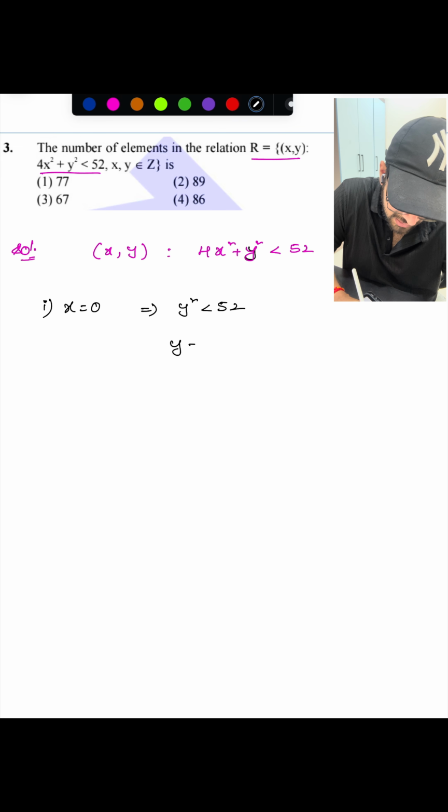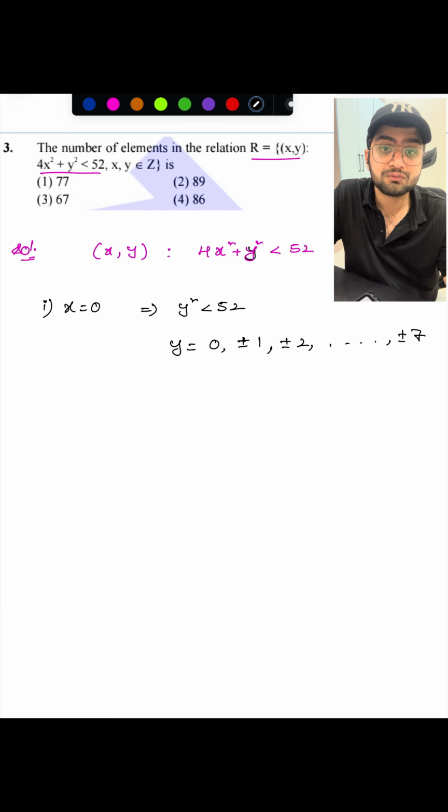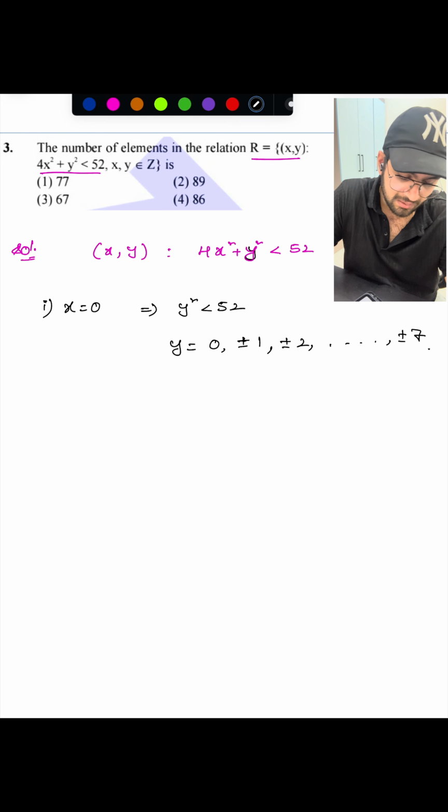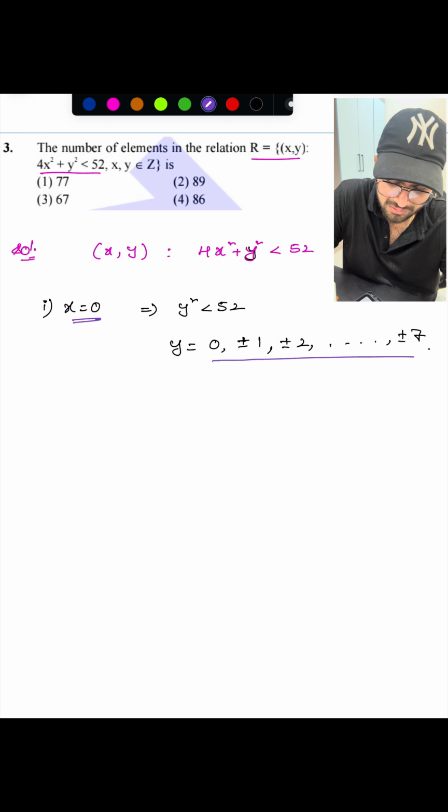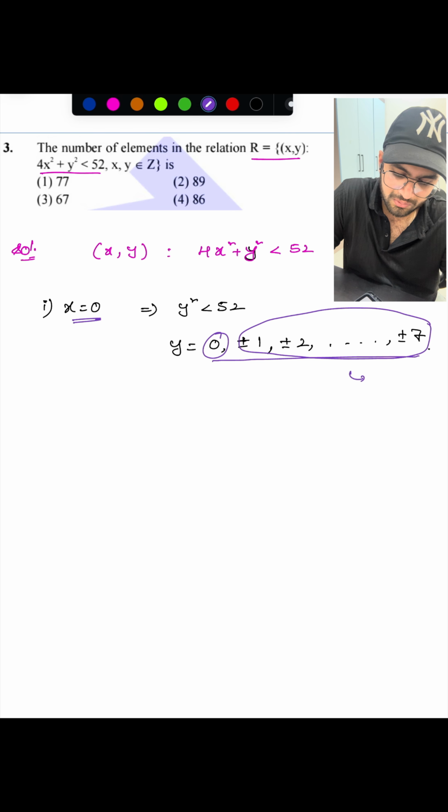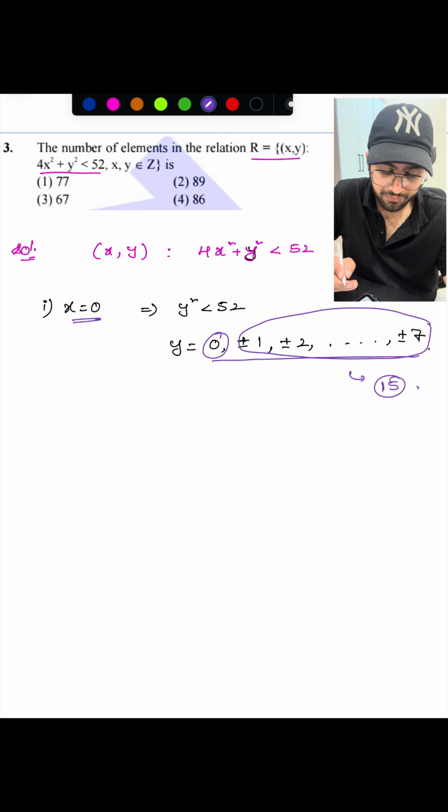So y can take the value 0, or it can take plus or minus 1, whose square is 1. It can take plus or minus 2 and so on, up to plus or minus 7, whose square is 49. We can't take plus or minus 8 because the square is 64, right? It will end here. So how many possibilities in this case? If x equals 0, the y values are 7 twos, that is 14, plus 1, so 15 possibilities. So total 15 ordered pairs you got here, right?